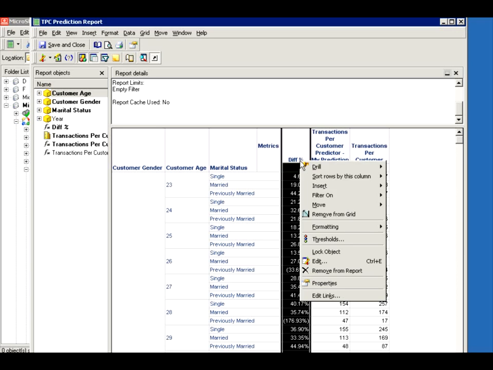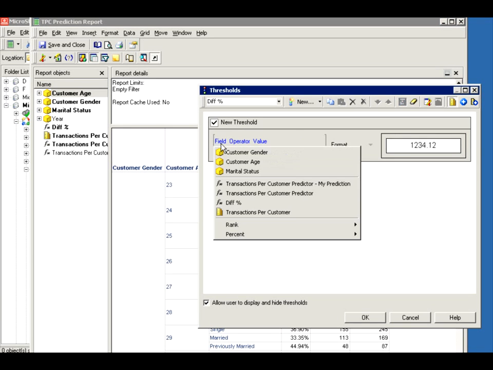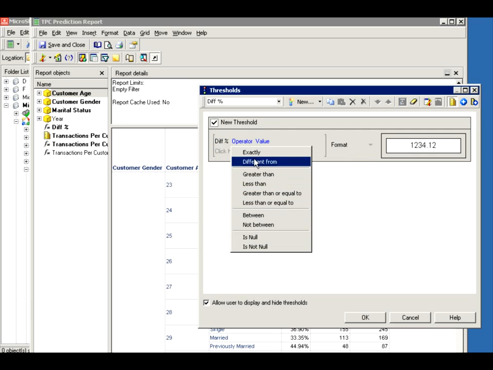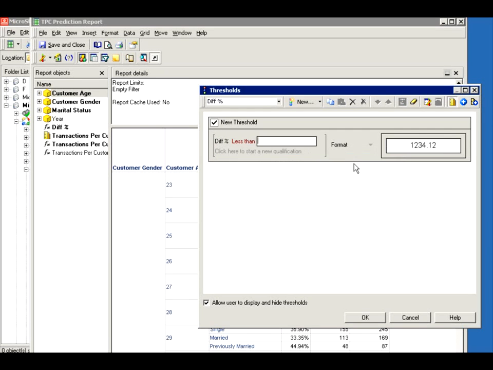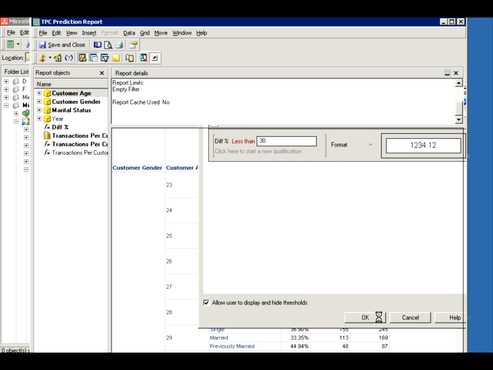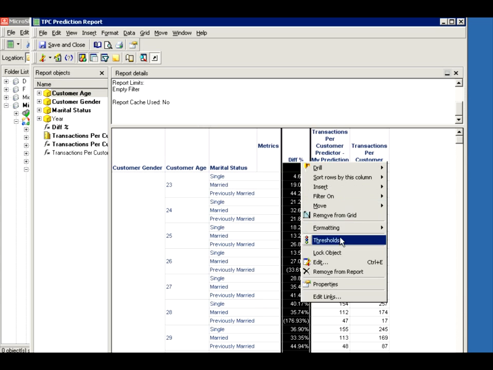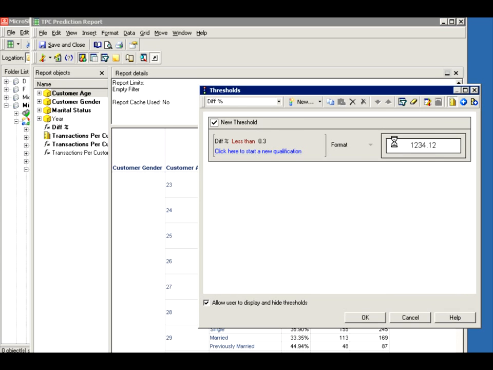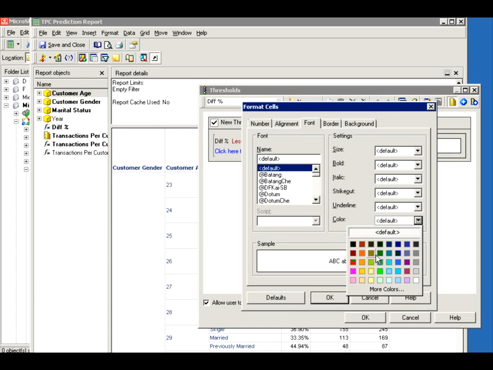You could also add a threshold if you want your user to see, oh yeah, so here's my field, and I'm saying if my difference is less than this value, since our data is a percent, 0.30 is 30%. And it didn't work. Let's see, what did I do wrong? Oh, I didn't change it. So let's do the font and make that a green font.